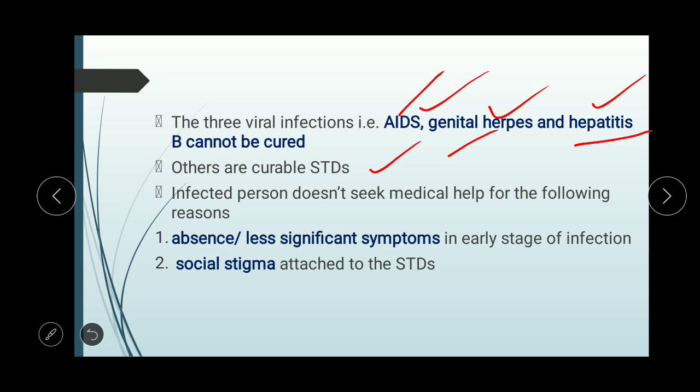Then, the infected person doesn't seek medical help. That is, if a person is affected with STDs, they usually do not seek medical help due to two reasons. So what are the two reasons? First of all, the absence or less significant symptoms in the early stages. When a person is newly affected with the disease, in the early stages of infection, there is an absence of symptoms, or the symptoms are very weak, very feeble. So the affected person cannot distinguish whether he is affected or he is normal.